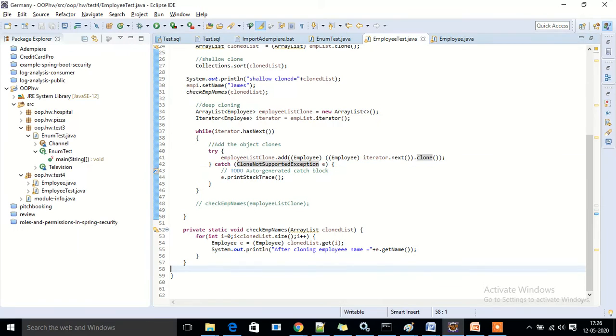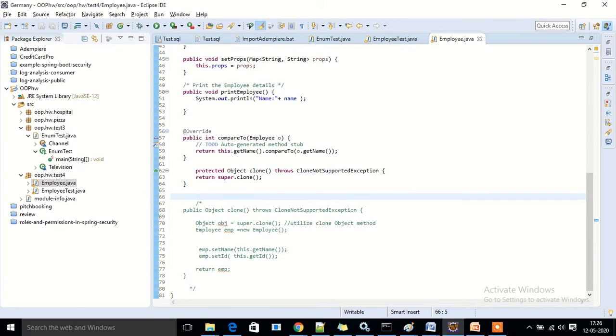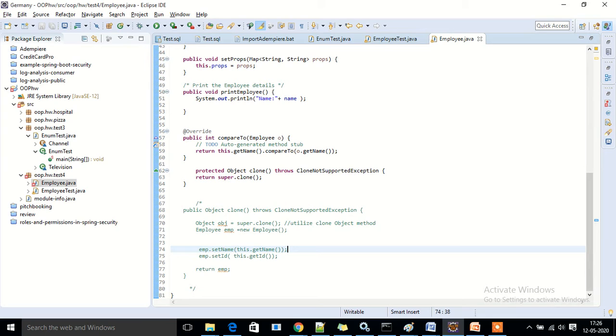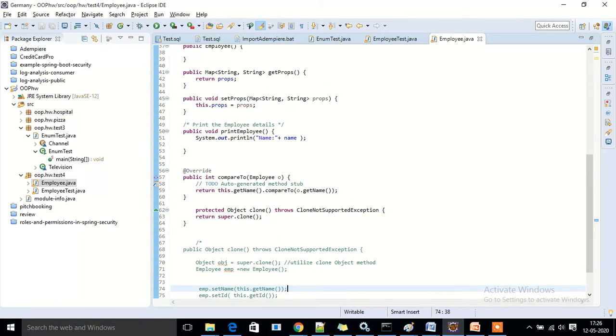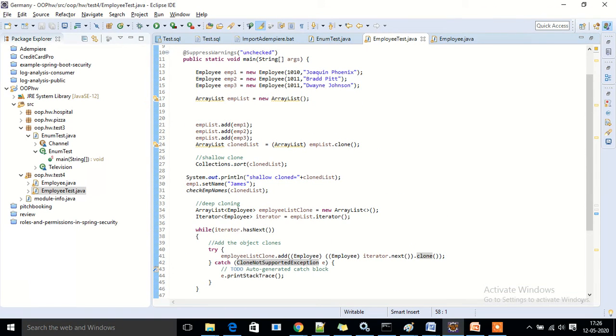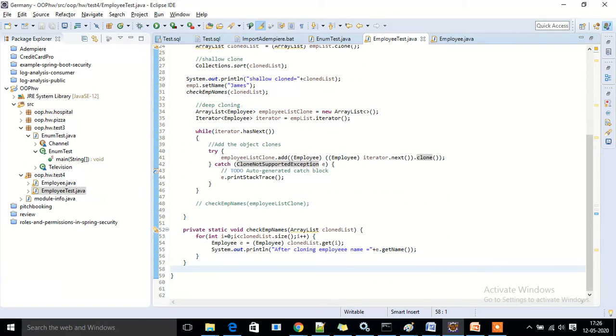Okay, so in the code, if you go to Employee.java, basically I have created a clone method. This is the clone method, which was created for deep copy. By default, Java provides shallow copy, so that may not be reflected here. So basically, if I comment this out and go to EmployeeTest.java, I have 3 employees over here, and I am trying to